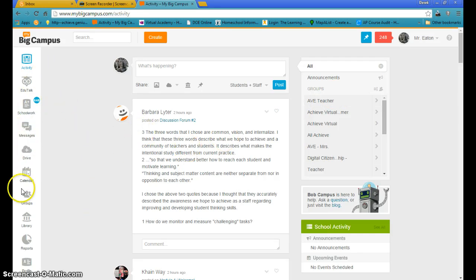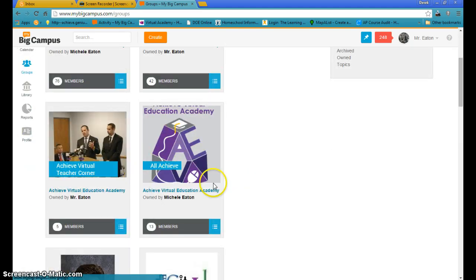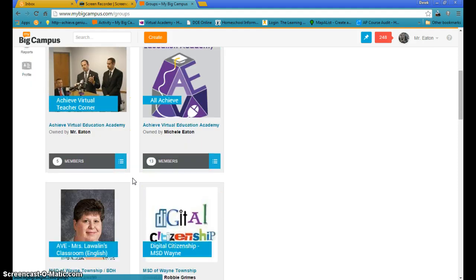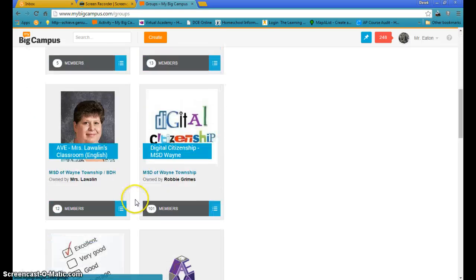To enter those groups and to be able to work on them, the student will need to come over here to the left side with these gray icons and click on groups. Groups are the actual classes. When they do that, you'll see a whole world of groups. They look like big rectangles with the group name, and again, depending on the grade level of the student, what they're looking for is that 8th grade language arts semester 2 or 7th grade science semester 1, and so forth, depending on what semester we're in and what grade the student's in.